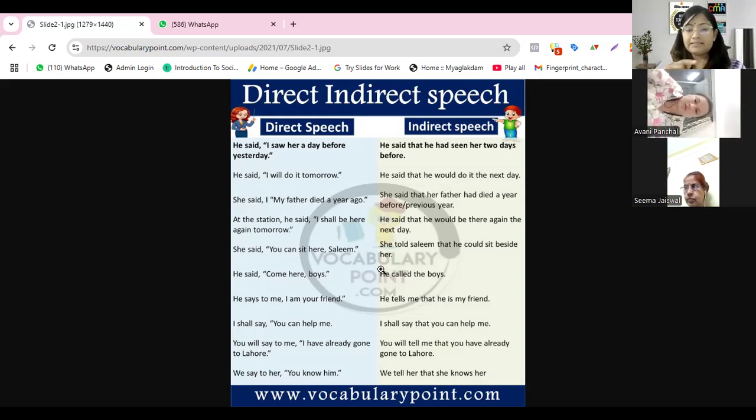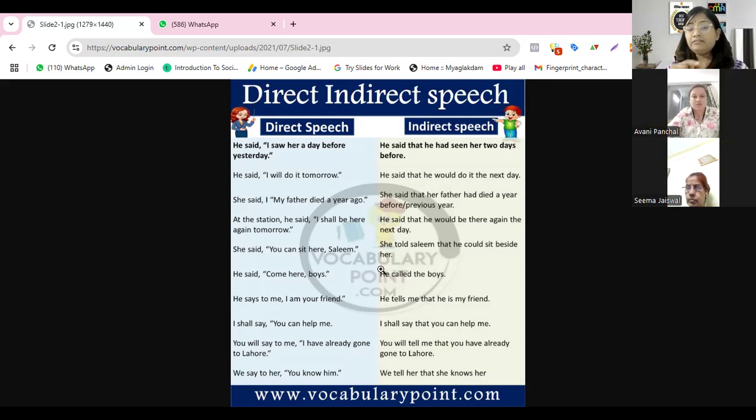Like in the next sentence, again, "can" is not changing. Why? It is future tense, "I shall." So for present and future, we don't change. But if it is "said," then it is past, and then all those changes will happen.